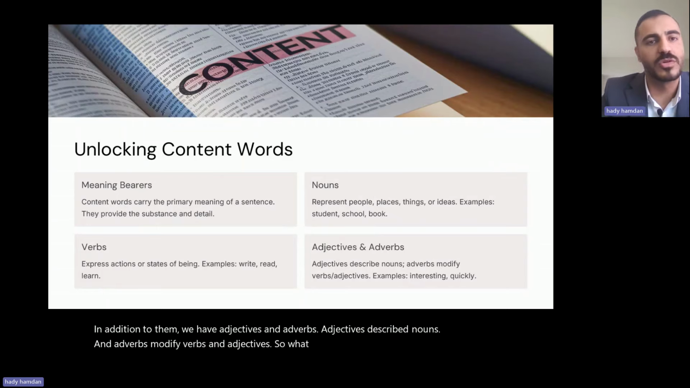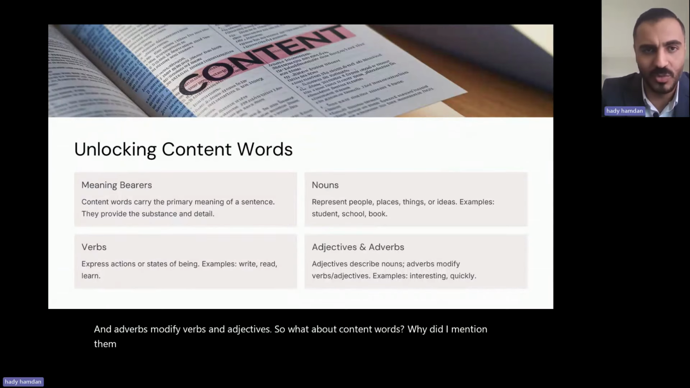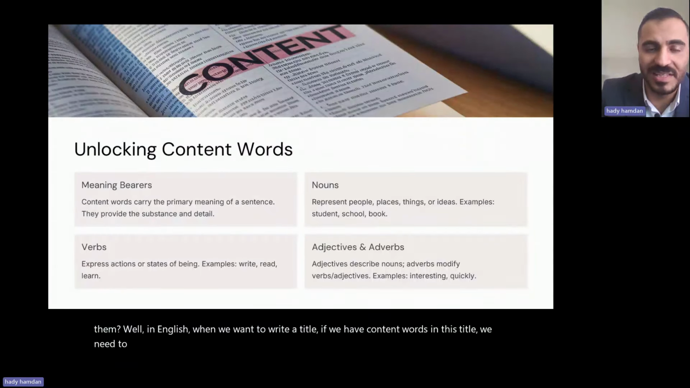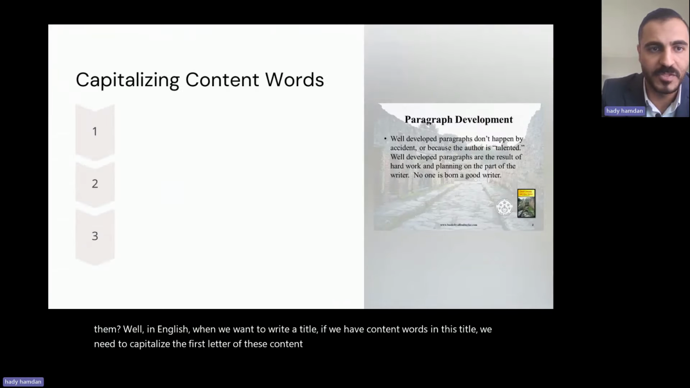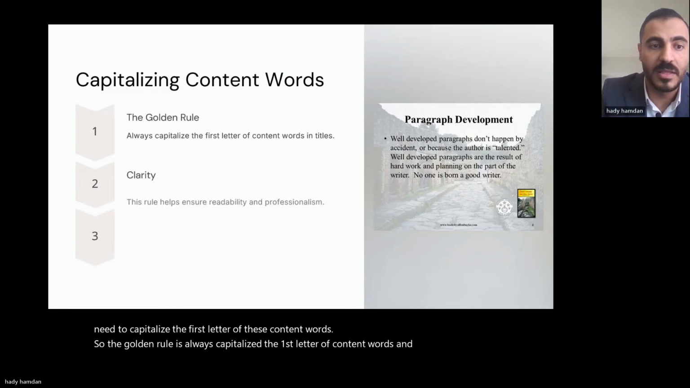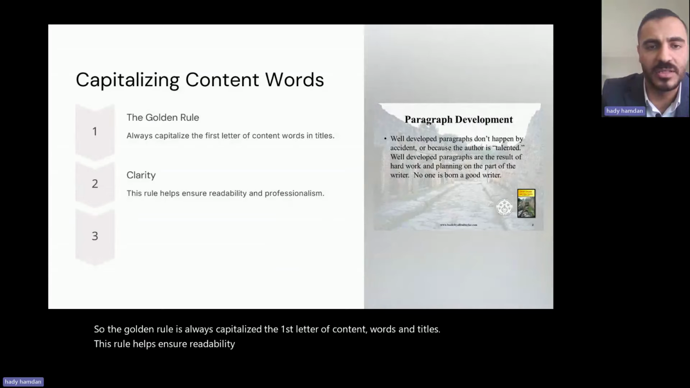So what about content words? Why did I mention them? Well, in English, when we want to write a title, if we have content words in this title, we need to capitalize the first letter of these content words. So, the golden rule is always capitalize the first letter of content words in titles. This rule helps for readability and it turns your title into a very professional one.